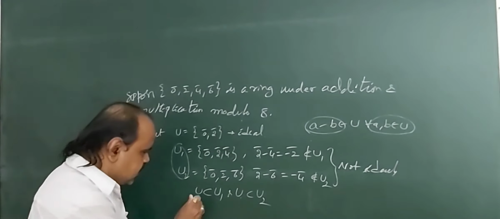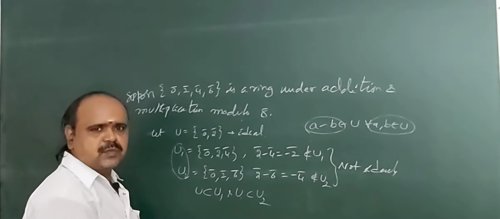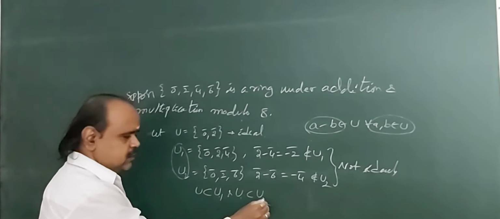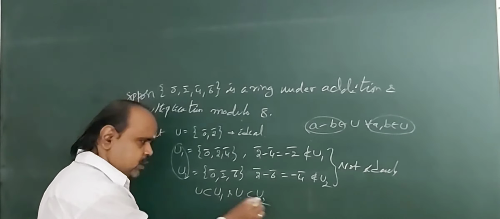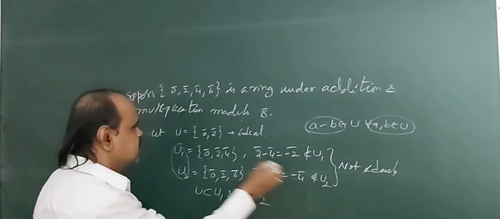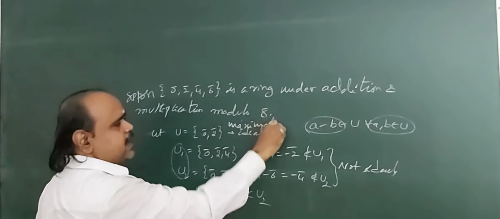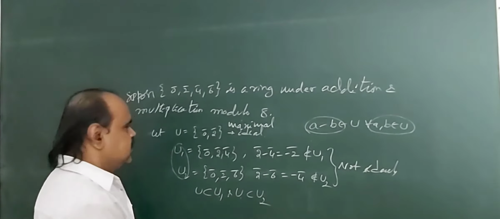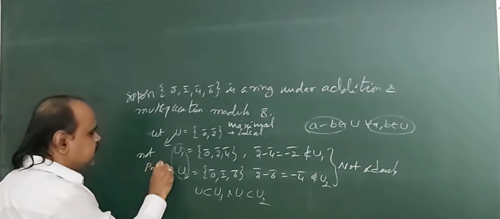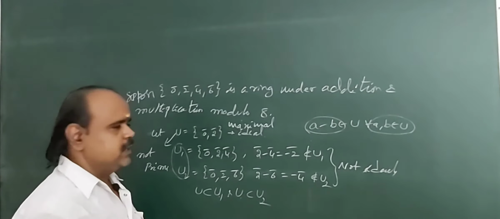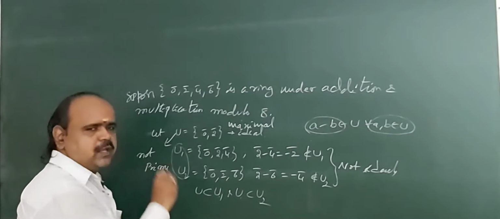Okay, here U is contained in U1 and U2, but U1 and U2 are not ideals. If U1 and U2 were ideals, then U would not be maximal. But here U1 and U2 are not ideals, so clearly U is maximal. U is a maximal ideal. And directly, U is not a prime ideal. So here U is a maximal ideal, but U is not a prime ideal.